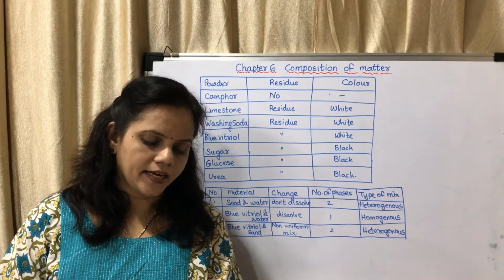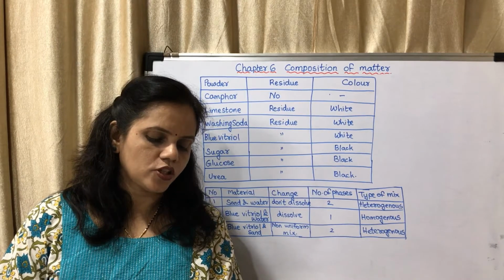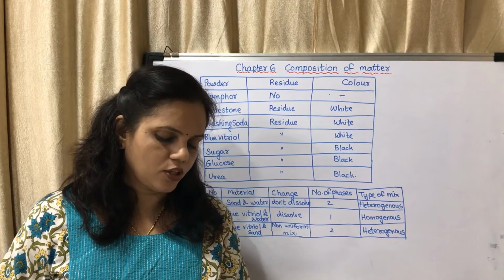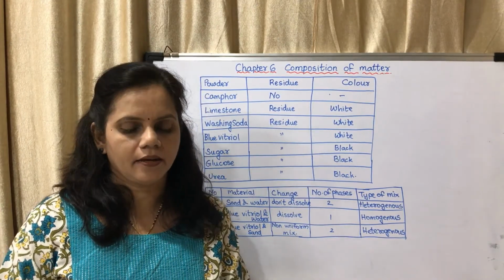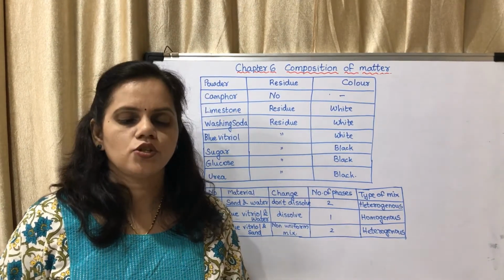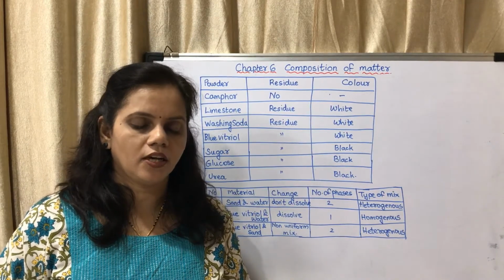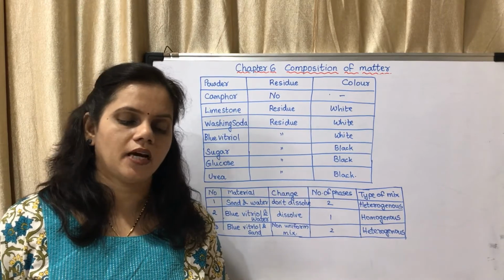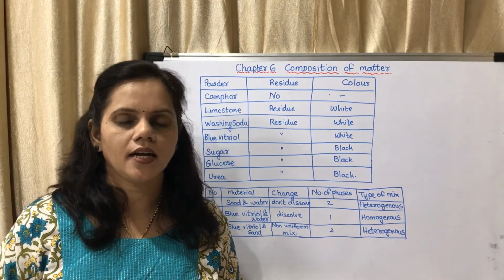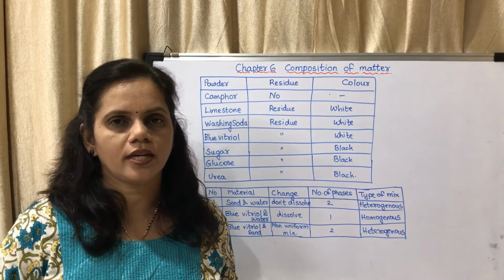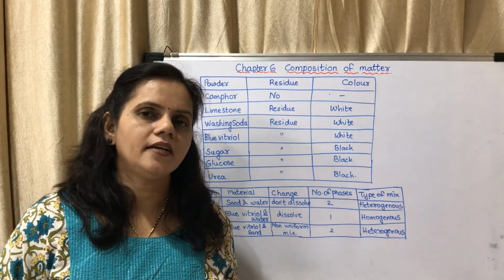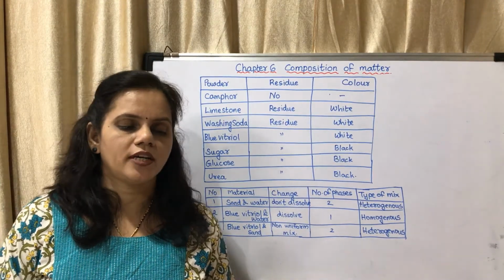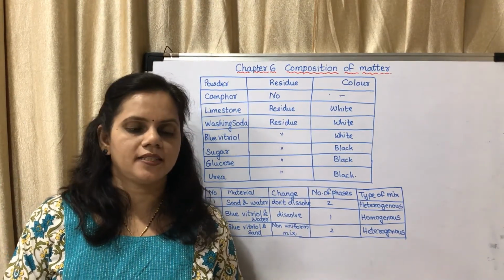Next, on the other hand, the compounds that decompose on strong heating to leave behind a residue are called inorganic compounds. Common salt, soda, rust, blue vitriol, that is copper sulfate, limestone, that is calcium carbonate, are inorganic compounds. So basically there are two types of compounds, organic and inorganic. In addition, there is one more type of compound, namely complex compounds.